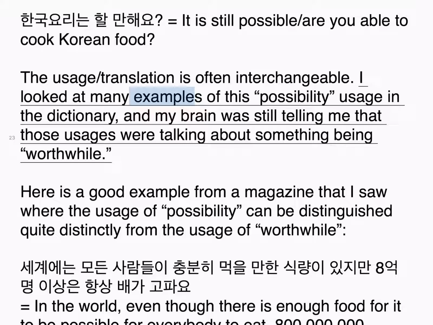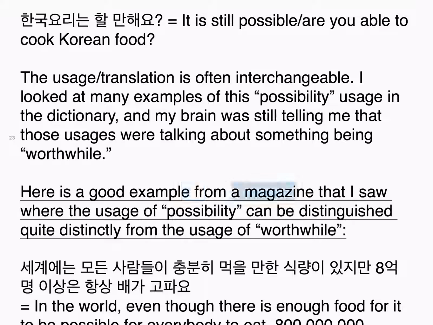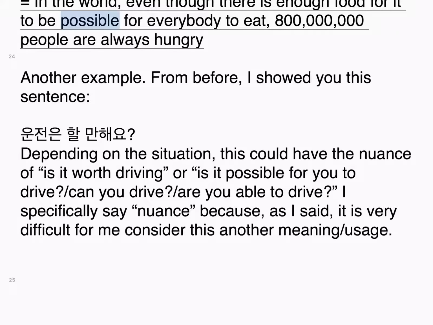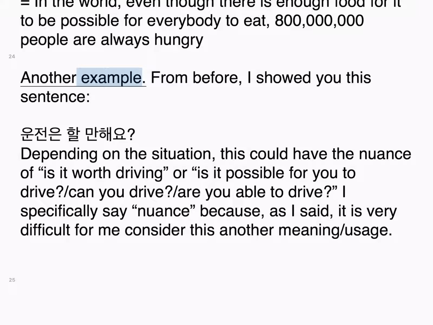I looked at many examples of this possibility usage in the dictionary, and my brain was still telling me that those usages were talking about something being worthwhile. Here is a good example from a magazine that I saw where the usage of possibility can be distinguished quite distinctly from the usage of worthwhile. 세계에는 모든 사람들이 충분히 먹을 만한 식량이 있지만 8억 명 이상은 항상 배가 고파요. In the world, even though there is enough food for it to be possible for everybody to eat, 800 million people are always hungry.